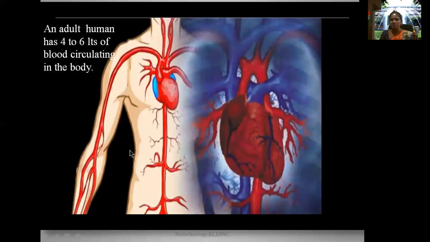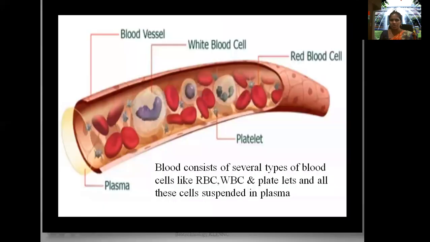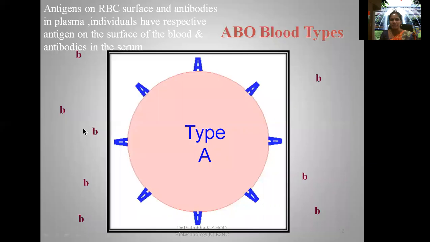Here you can see the flow of the blood. An adult human has 4 to 6 liters of blood circulating in the body. You know better, the blood's major function is exchange of respiratory gases. Here you can see the capillaries of the blood. Blood consists of several types of blood cells like RBC, WBC, and platelets. All these cellular components are suspended in the plasma, which is the liquid part of the blood.